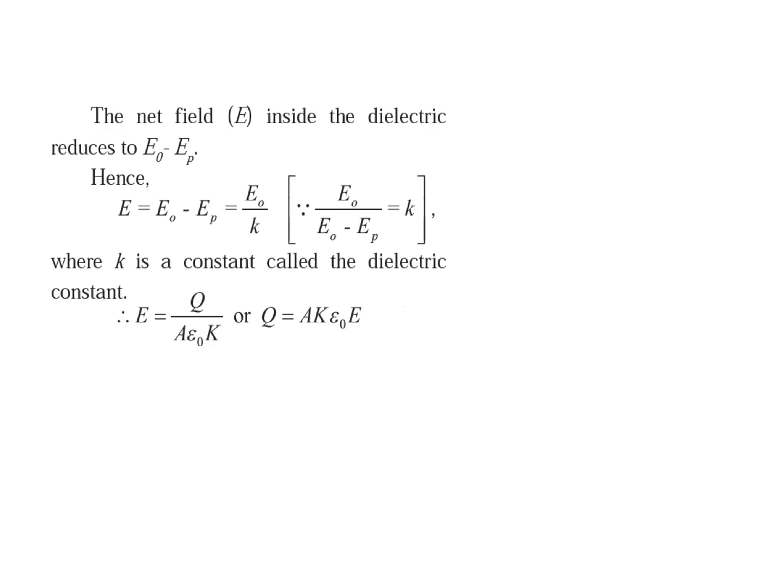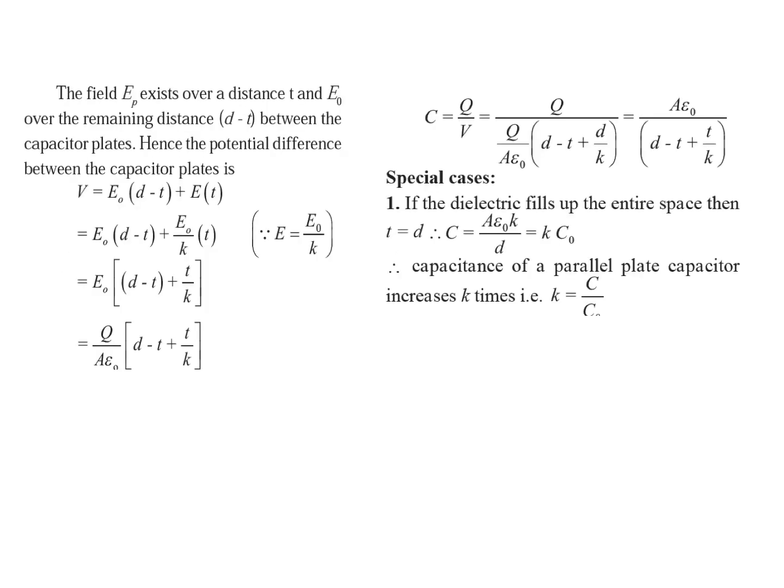As we know sigma is Q upon A, we can obtain E is equal to Q upon K epsilon naught A, or Q is equal to A K epsilon naught E. We then obtain the equations of the potential difference and the capacity of the capacitor, considering that the field EP exists over a distance t and E naught over the remaining distance d minus t between the capacitor plates.